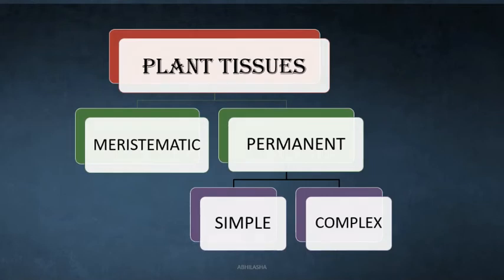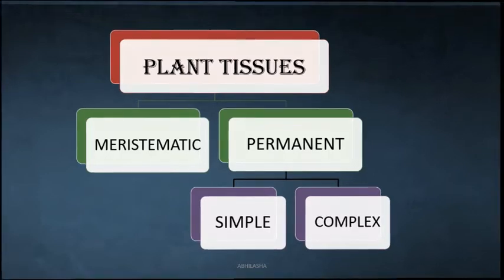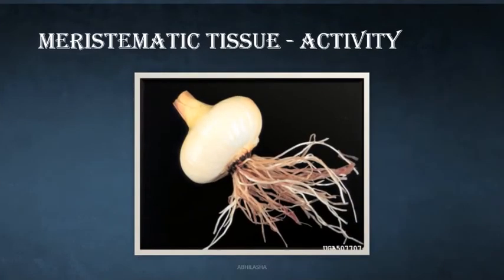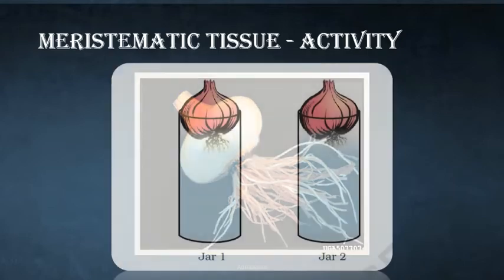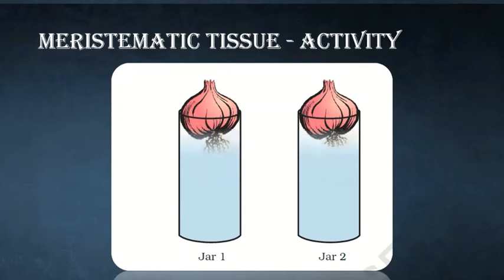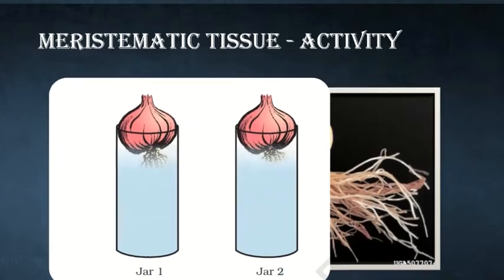Let's start with plant tissues. These are the various types of tissues found in plants. Let's start with an activity. Have you seen these roots coming out of an onion when it is left for some days? Check in your kitchen. Now pick 2 onions without the roots and keep them like this on 2 containers full of water. It should be placed in such a way that the bottom of the onion is in touch with water. After around 2-3 days, you'll see the roots coming out.